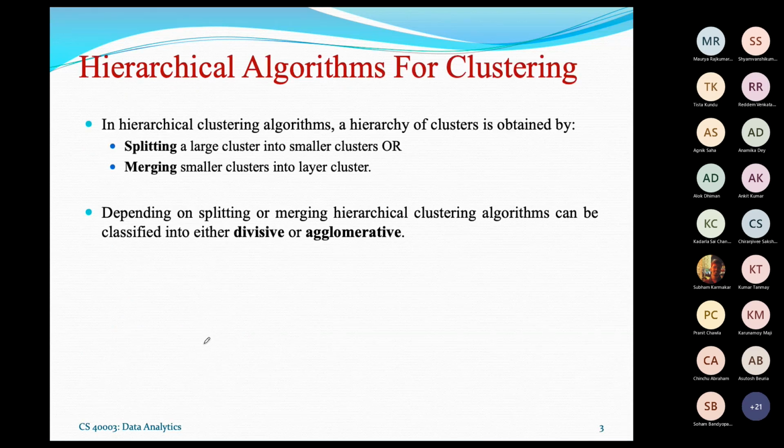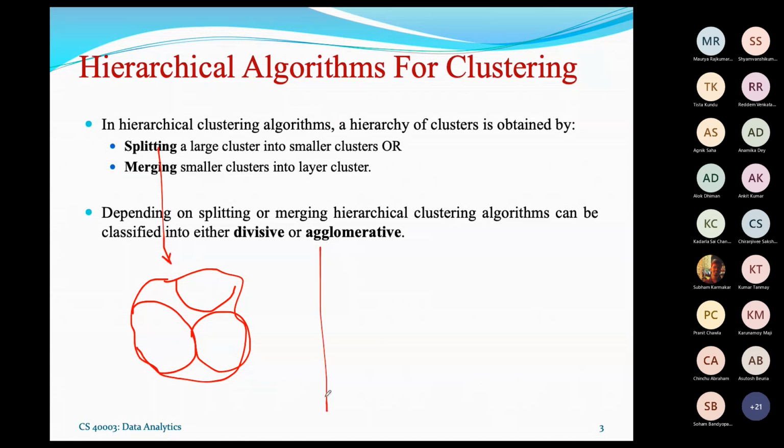Now, it is a new concept, new technique. In contrast to the previous technique, that is the partition-based algorithm, here the idea is based on two concepts, either splitting or merging. What is the idea of the splitting? Initially, suppose this is one cluster. The splitting says that this cluster can be divided into this kind of subclusters. So this is called the splitting.